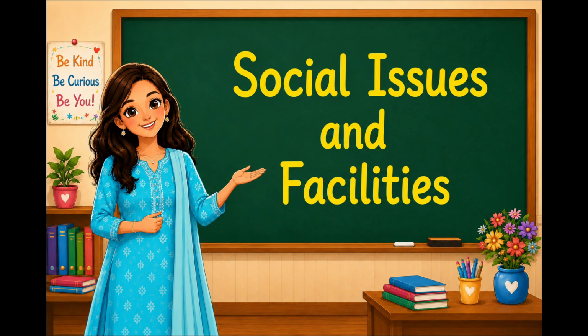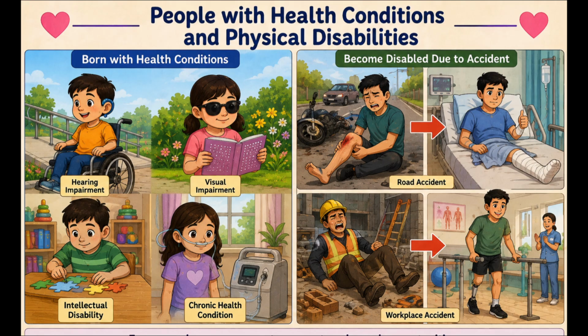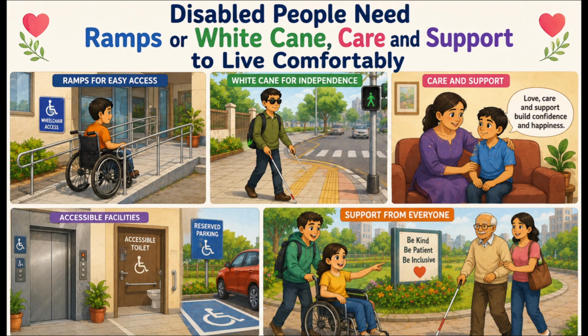Social issues and facilities. Some people are born with health conditions while others become physically disabled due to accidents. They often face difficulties moving around in public places. That is why they need special facilities like ramps or white cane, care and support from everyone in society to live comfortably.